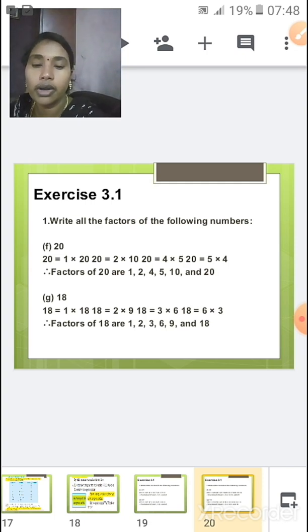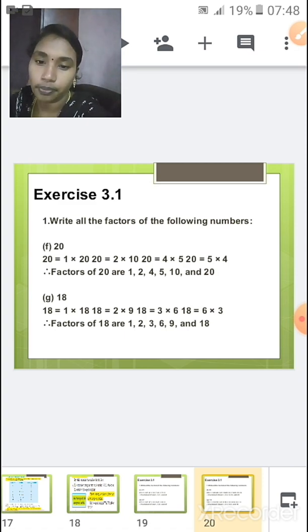20 will go in 4 tables 5 times and in 5 tables 4 times. It will also go in 10 tables 2 times and in 2 tables 10 times. Okay. So now the factors of 20 are 1, 2, 4, 5, 10 and 20.